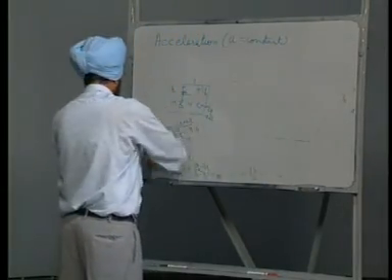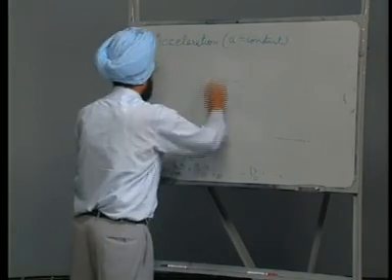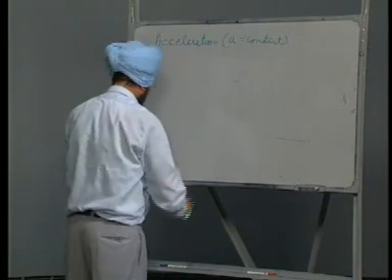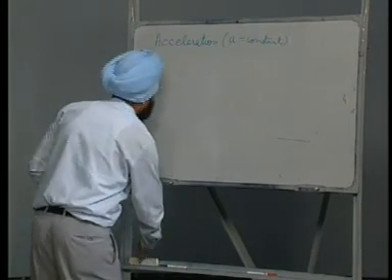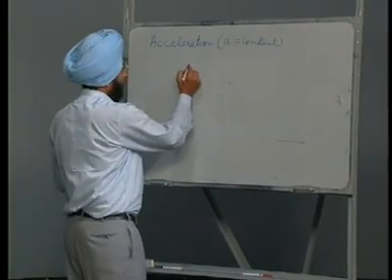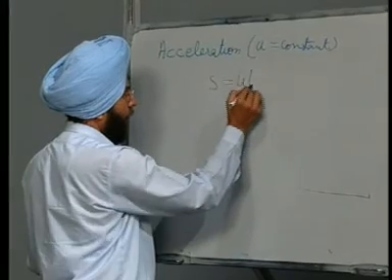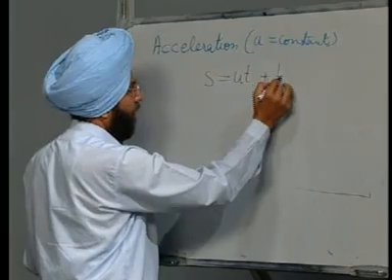Now, we will prove the equation S is equal to u t plus half a t square.